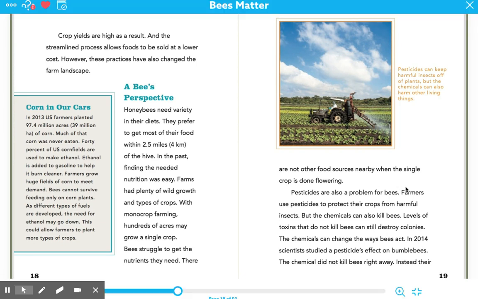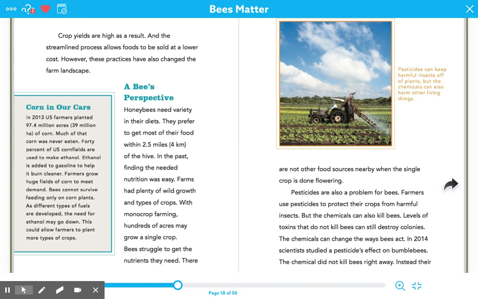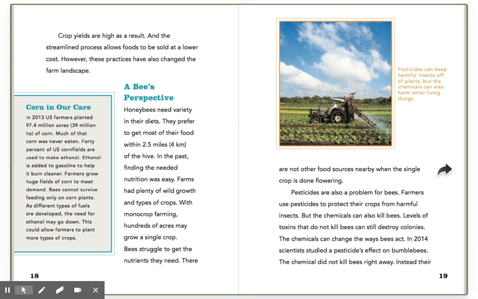Pesticides are also a problem for bees. Farmers use pesticides to protect their crops from harmful insects, but the chemicals can also kill bees. Levels of toxins that do not kill bees can still destroy colonies. The chemicals can change the way bees act.